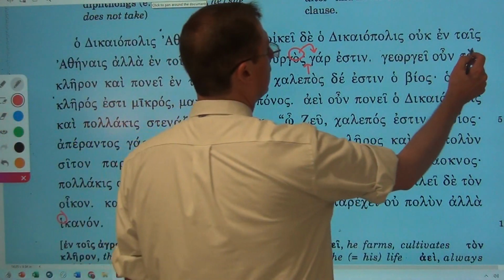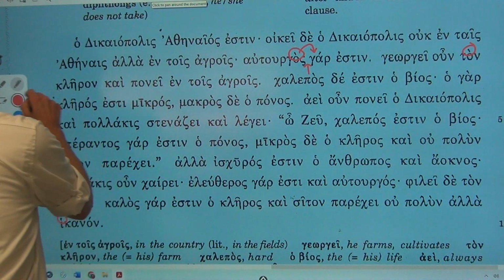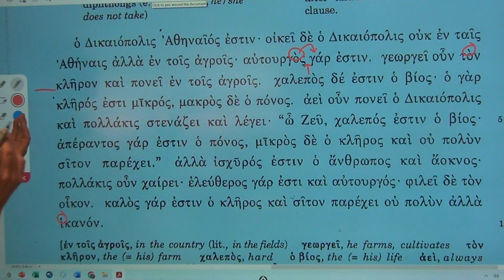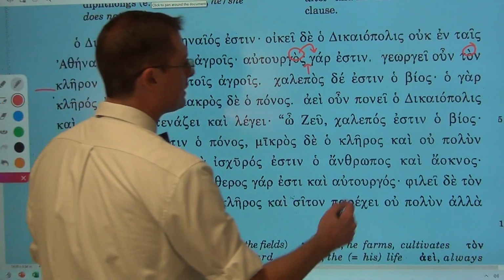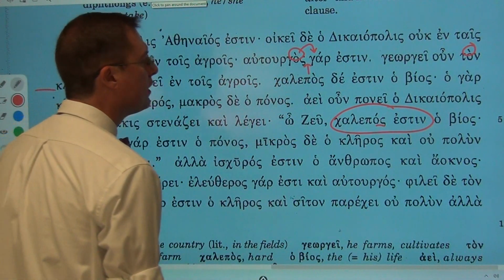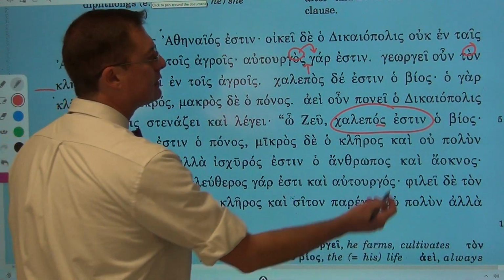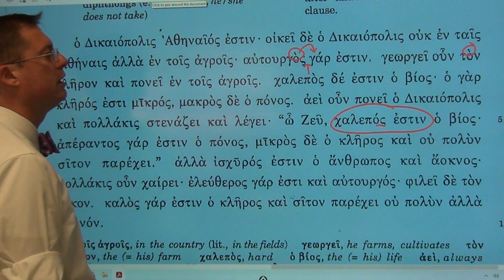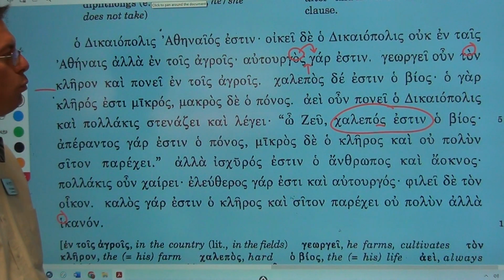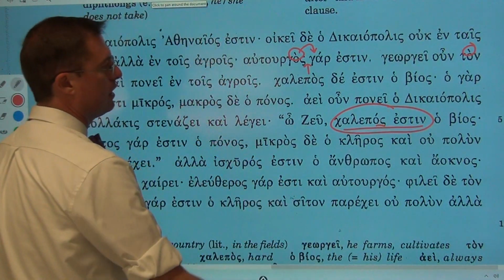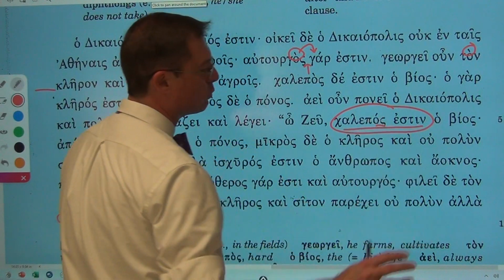That is why you see it here. Ton, there's a word immediately following it, kleron, there's no intervening punctuation, and so therefore it is going to be a grave, as it turns into. Now, I pointed this out a second ago. You would think that that would have turned into a grave, but it doesn't because Esten is an enclitic. That is, it doesn't really function as though it's its own word. Instead, it is as though it is attached, and thus it becomes kaleposesten as one singular word.